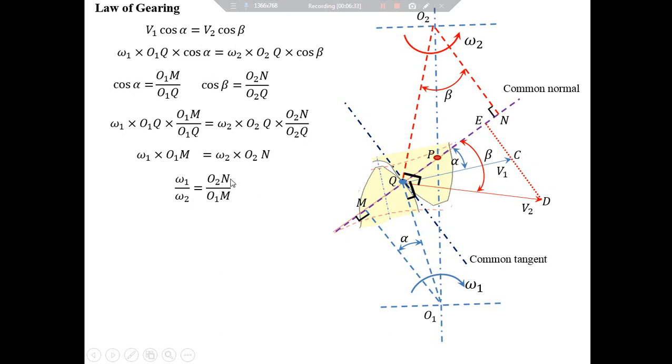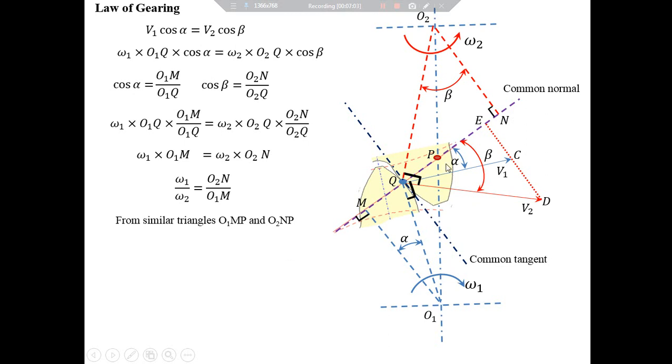Now consider triangles O1PM and O2PN. These triangles are similar triangles because the angle at P is same for both the triangles. Angle at M and N is 90 degrees and same again, and side MP and PN is common for both the triangles.